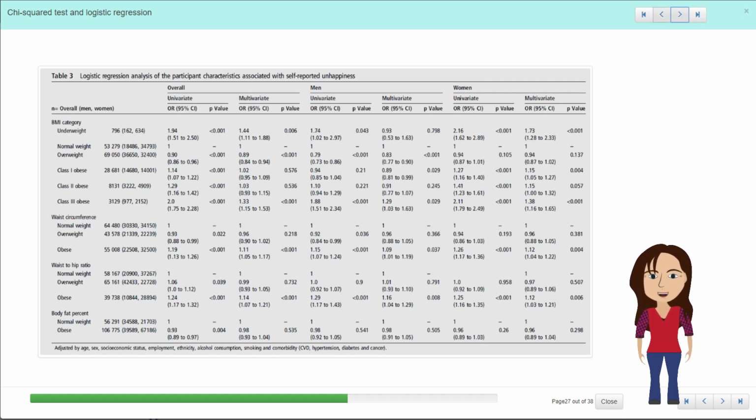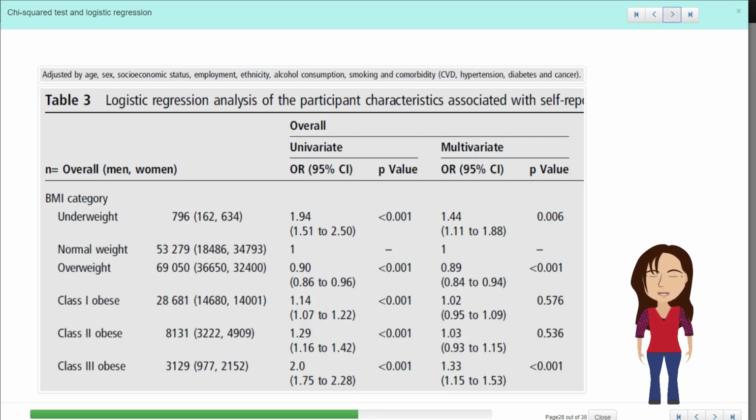So we're not going to look at the whole table because there's so much information jam-packed in there. We're just going to look at the very first part of the table and take an in-depth look at what happens between the crude or the univariate odds ratios and what can happen when we then adjust for other variables. And I'm just looking at the overall analysis, not the one separated by men and women, but you're welcome to look up the paper and have more of an in-depth look. So the outcome is binary because it's happy or unhappy, but we actually have 6 categories for BMI: underweight, normal, overweight, and then class 1, 2, or 3.